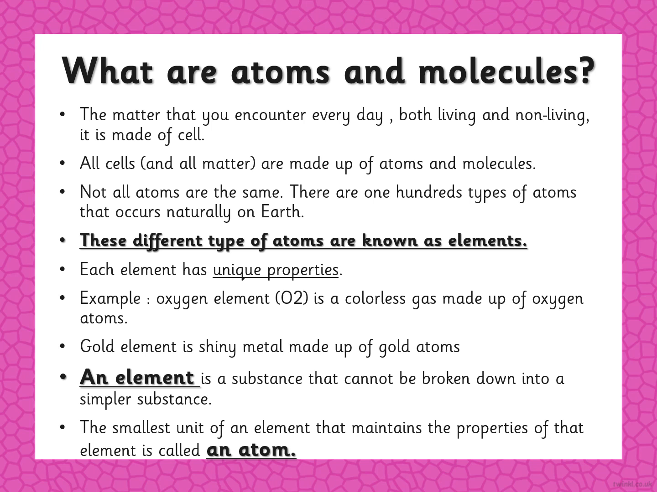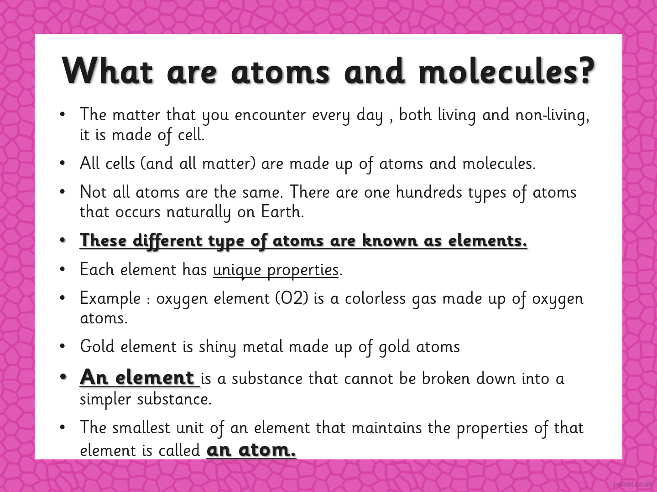The whole periodic table consists of atoms and elements. So these different types of atoms are known as elements. Each element has unique properties, like oxygen. Let's talk about oxygen. Oxygen is called an element. So the oxygen element consists of oxygen atoms. Every element consists of atoms.